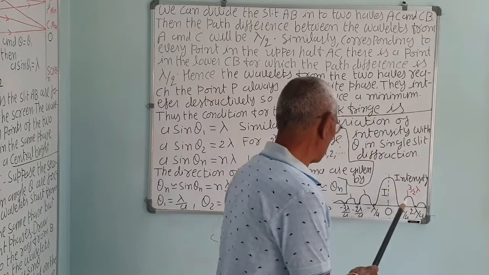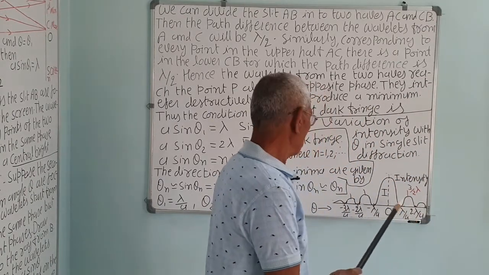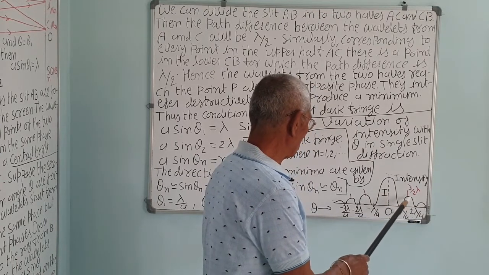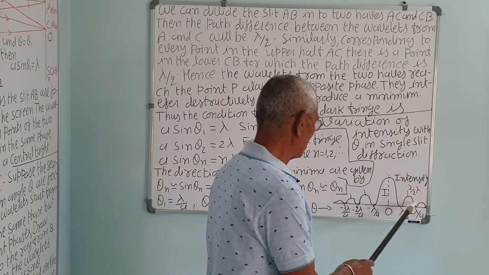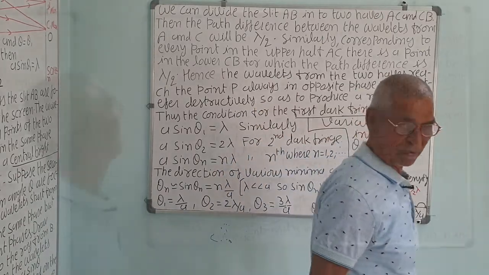You can see that the intensity is very less. As the order increases, the intensity decreases. The intensity of the first and second secondary maxima compared to the central maxima is 1 upon 21, so very less.